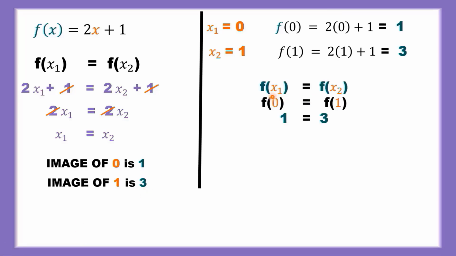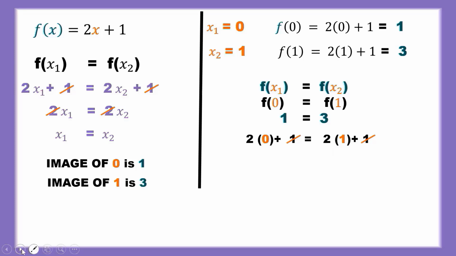Let's check. So let's consider this equation. f of x1 is equal to f of x2, that is this equation. Here we substitute the value of x1 as 0 and x2 as 1. So we get outputs 1 and 3. Again we apply the values of x1 and x2 by this. 2 into 0 plus 1 is equal to 2 into 1 plus 1, that is x1 is 0, x2 is 1.